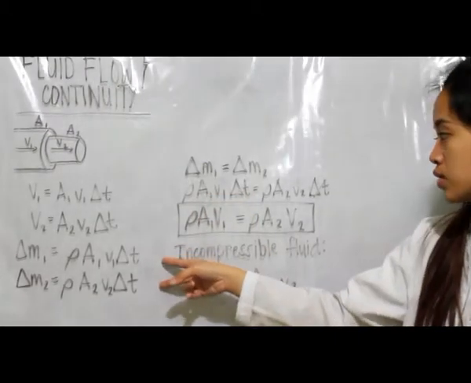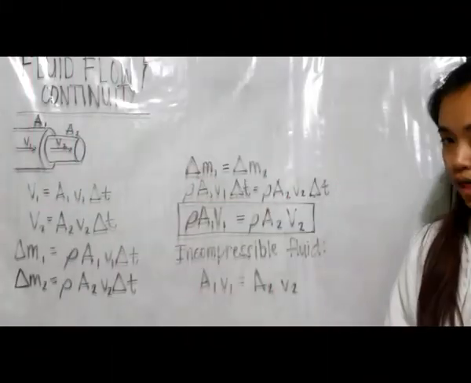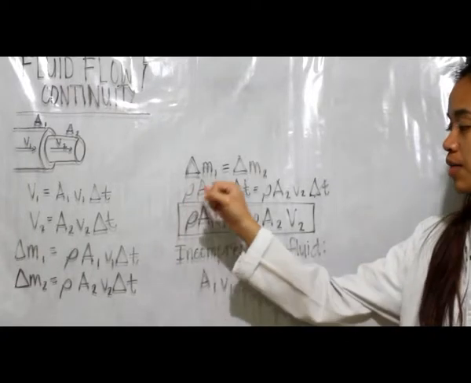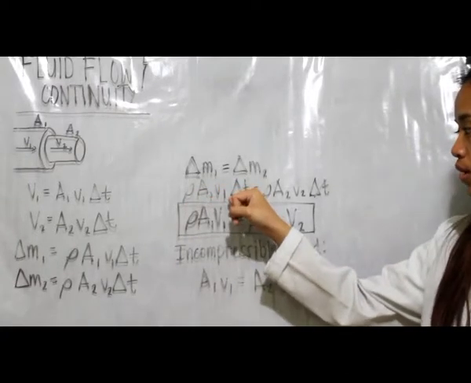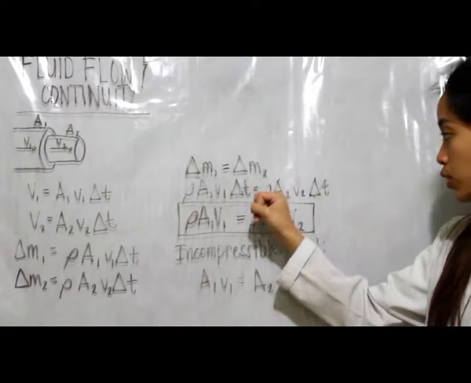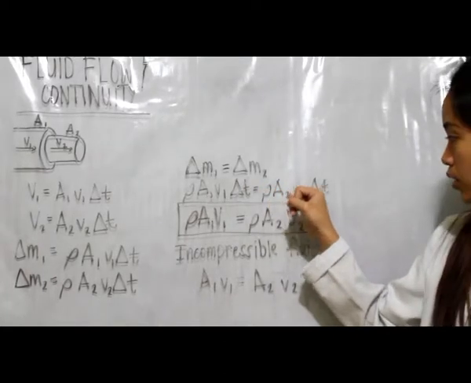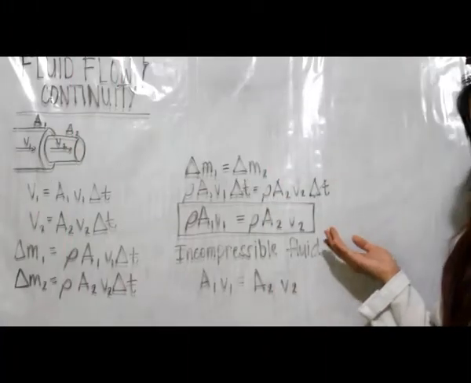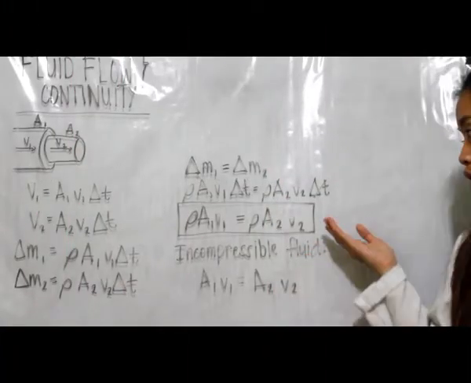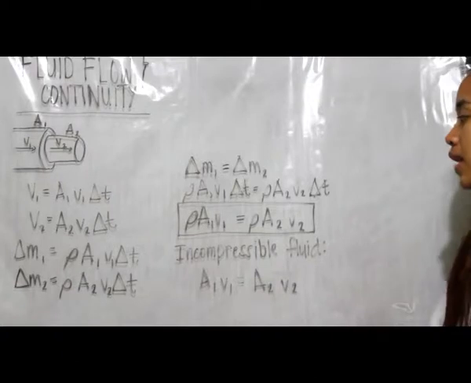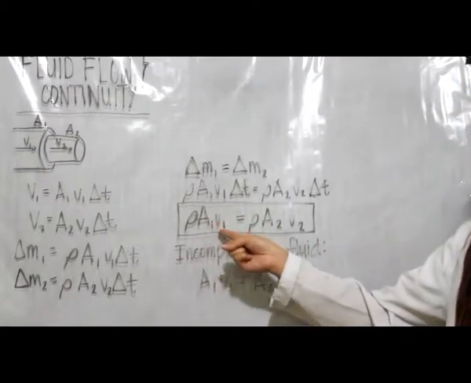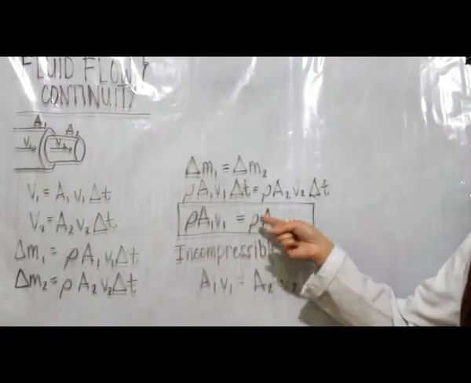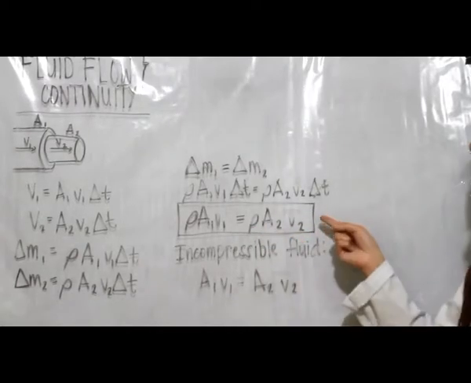Density times area 1 times velocity 1 times the time given is equal to density times area 2 times velocity 2 times the time given. So now we are left with our equation for continuity: density times area 1 times velocity 1 is equal to density times area 2 times velocity 2.